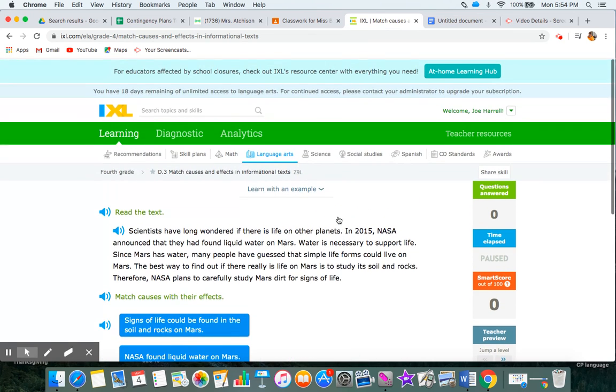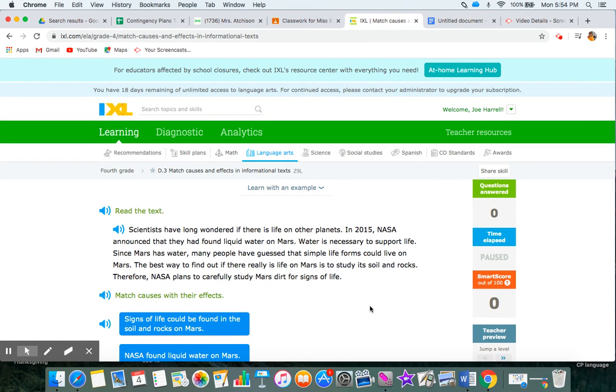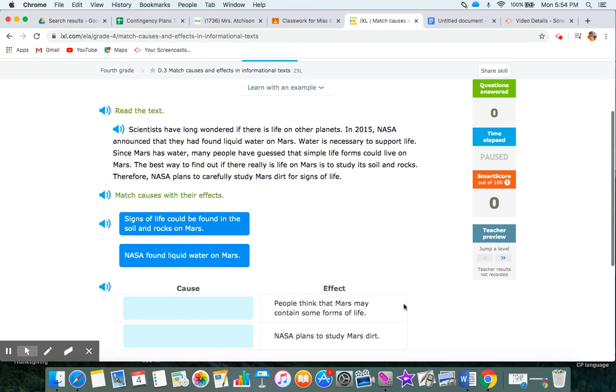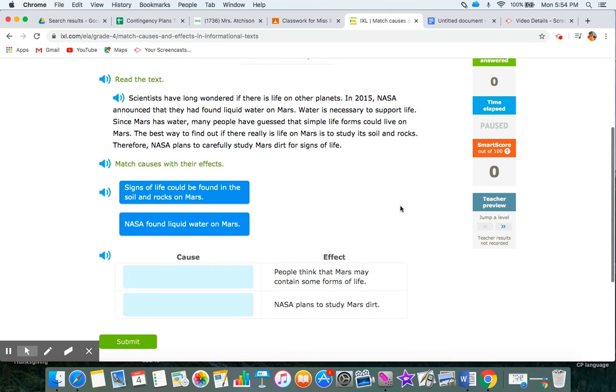I'm going to post where to go on your Google Classroom, but so that you know now, it will be in Language Arts. It will be in fourth grade. You'll find it in D3, Match Causes and Effects in Informational Texts. Don't worry, there will be a reminder on your Google Classroom. As always, let the speakers help you. Read the text. Okay, and let the speakers help you read the text.